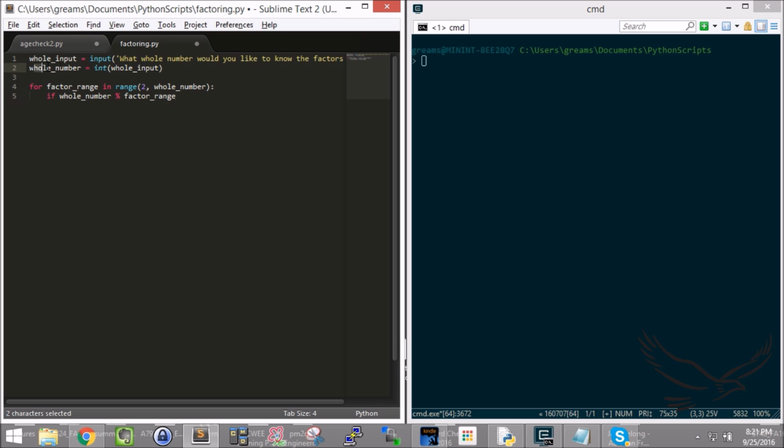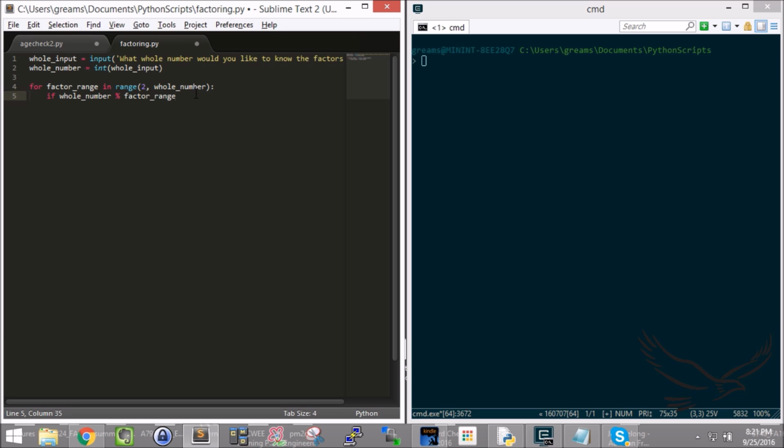If the whole number that was inputted by the 6th grader modulus the factor range, so one of these numbers from 2 to the whole number, it's going to go through them one at a time. It's going to start at 2, go to 3, go to 4, go to 5, go to 6, go all the way up to whatever whole number that we enter.